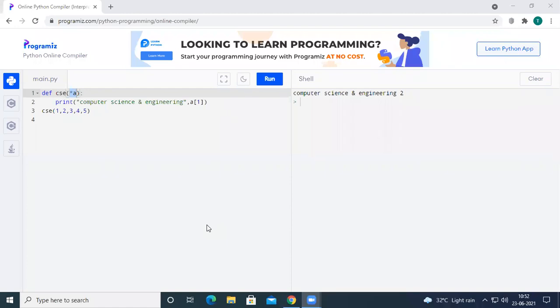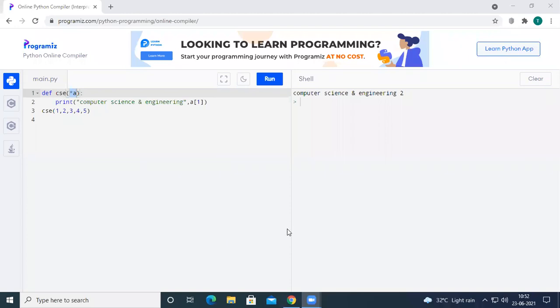So in today's session, we started discussing methods or functions. We have seen how methods look in the C programming language. After that, we saw how to declare a method in Python, how to call a method, and how to have parameters with the method and call a method with parameters.